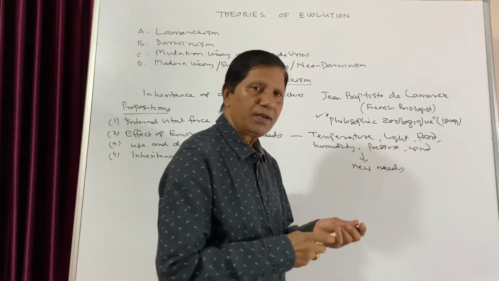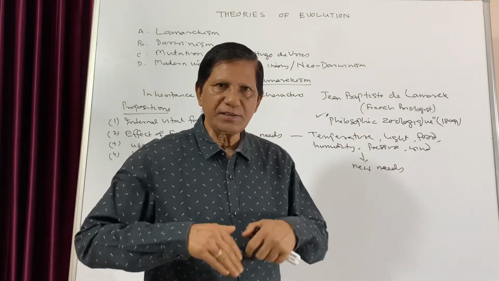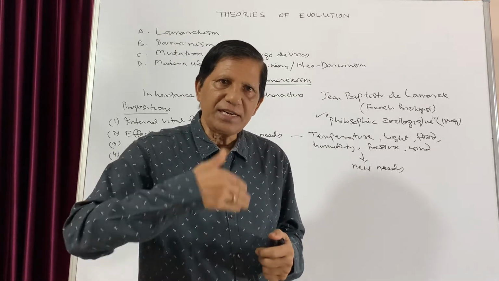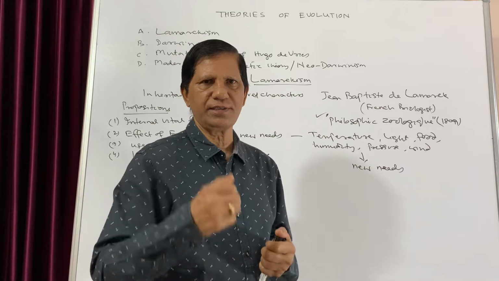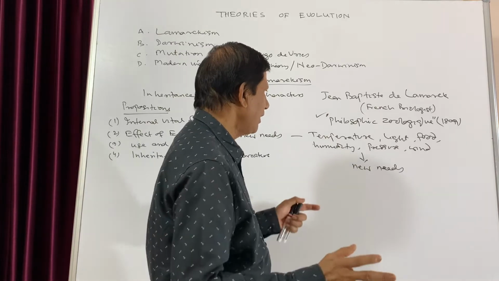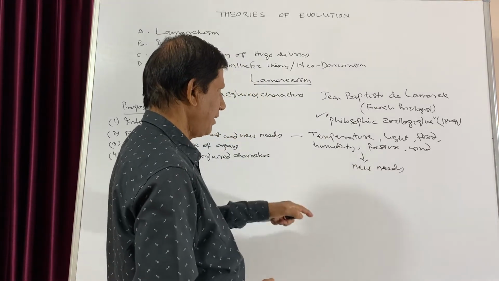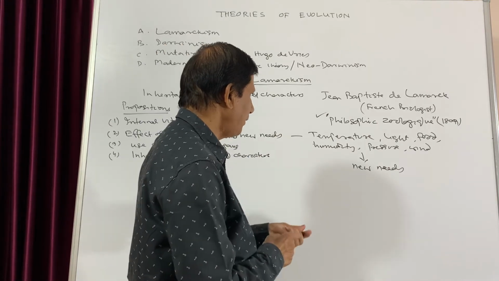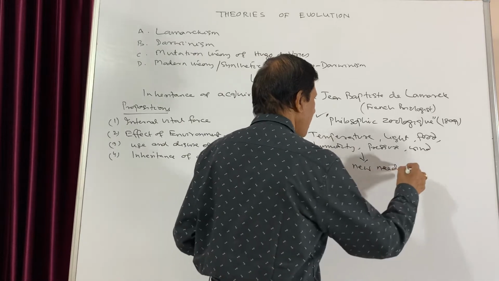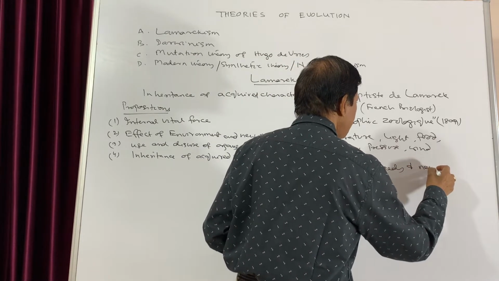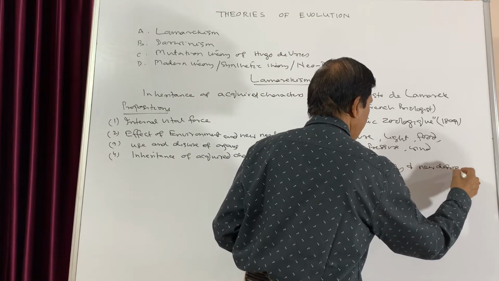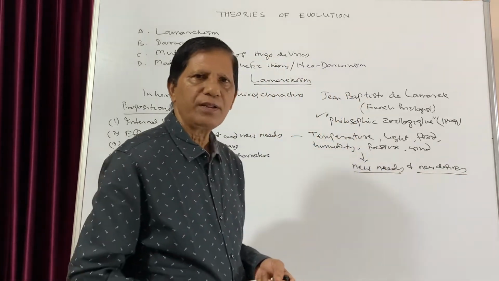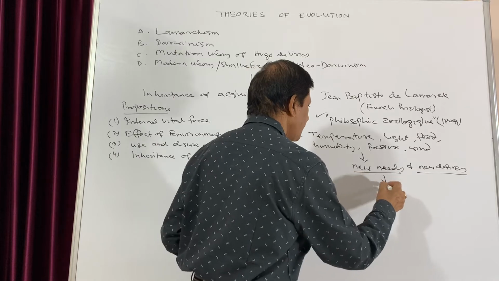Because when due to environment the organism changes, their need also changes. And when the need changes, the habit also changes. So that is the effect of this environment on the organism. And when there are new needs and new desires, both new needs and new desires produce new characters.